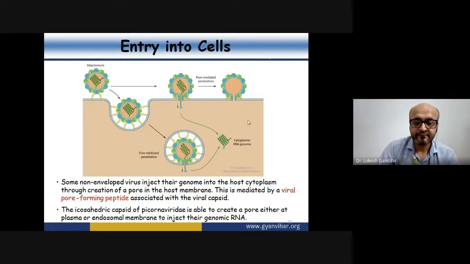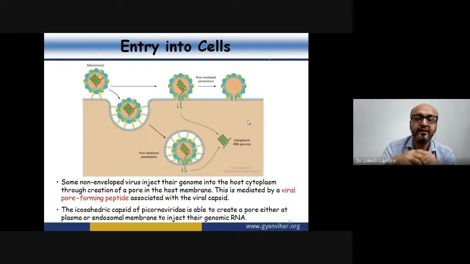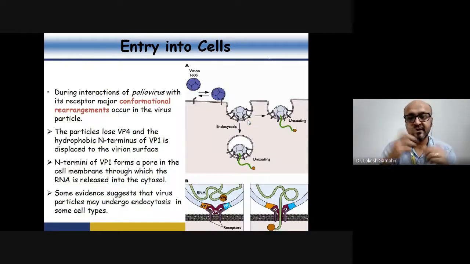mRNA. So the icosahedral capsid that is present on the Picornaviridae is responsible for creating a pore, either at the plasma membrane level or at the endosomal level. In both cases, the change which is happening inside the capsid allows a pore to form, and then it is injecting the RNA molecule. And this conformational change is represented here.